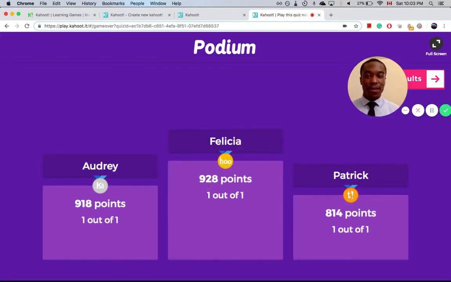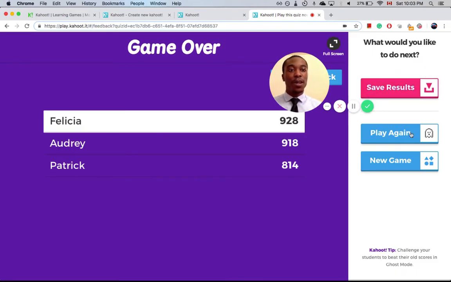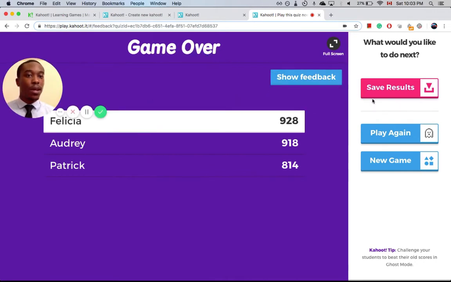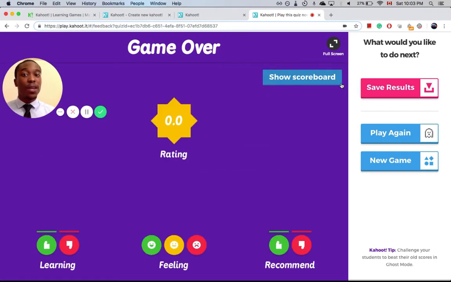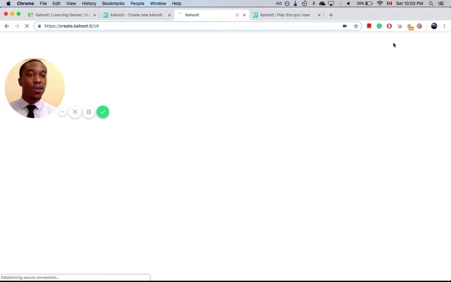And as you can see, by scoring the speed, we have a scoreboard right there, a leaderboard. You get the results by clicking here. Options of playing again, leaderboard also. Now, the other thing you can also do, well, of course, after seeing the results, you can also create a Kahoot. If you want to create one, this button is always available. You click on Create.